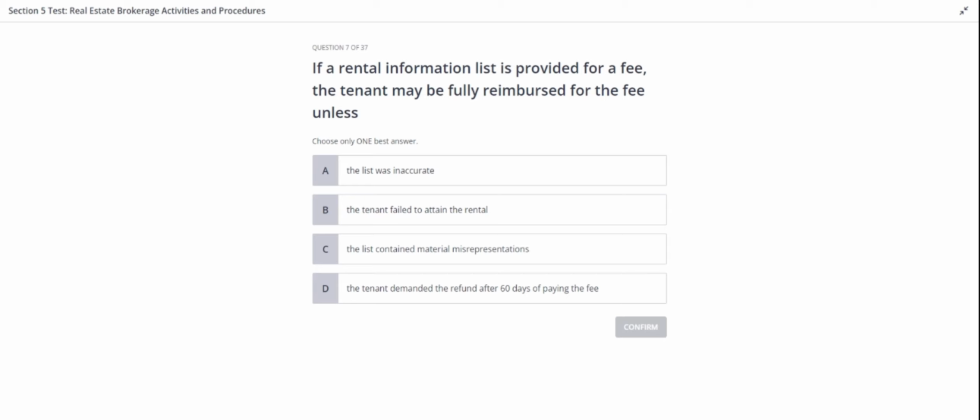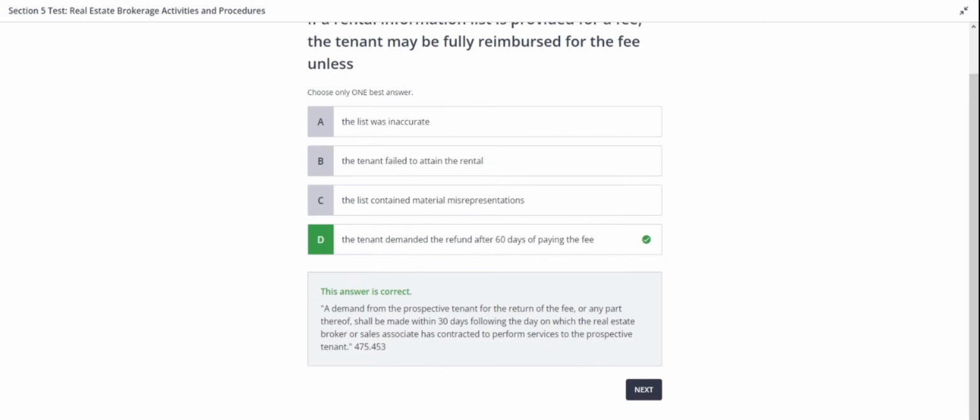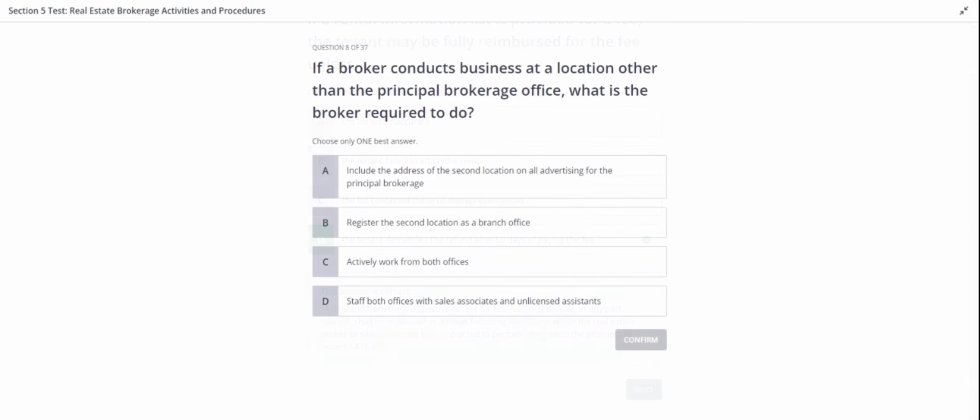I hope you had enough time to think about the answer. So if a rental information list is provided for a fee, the tenant may be fully reimbursed for the fee unless the tenant demanded the refund after 60 days of paying the fee. So yes, the correct answer is option D. A demand from the prospective tenant for the return of the fee, or any part thereof, shall be made within 30 days following the day on which the real estate broker or sales associate has contracted to perform services to the prospective tenant. Next one.